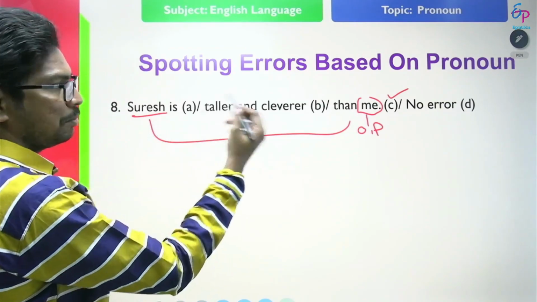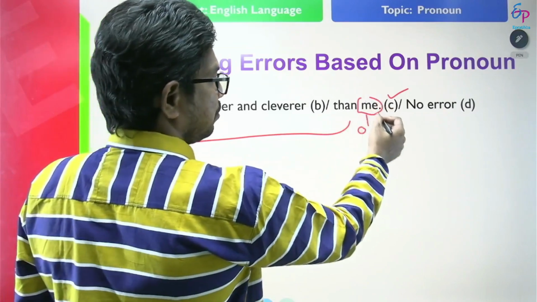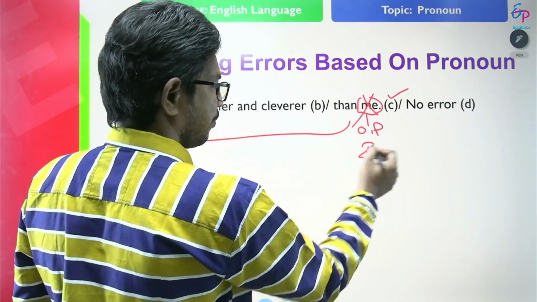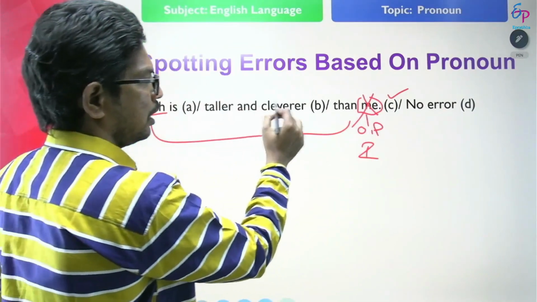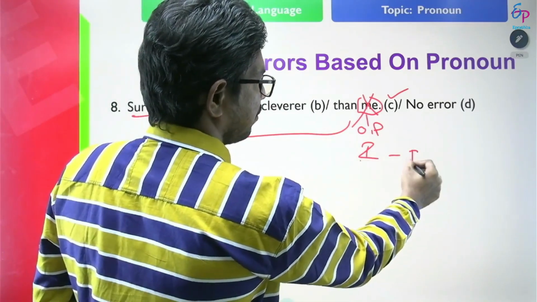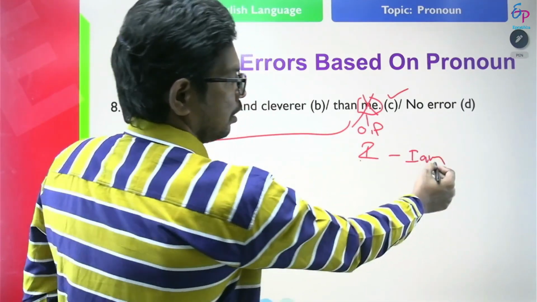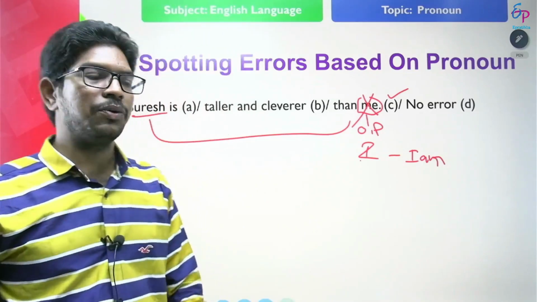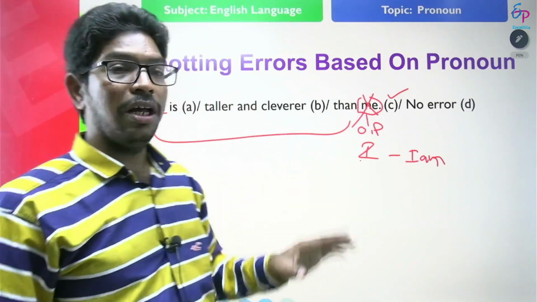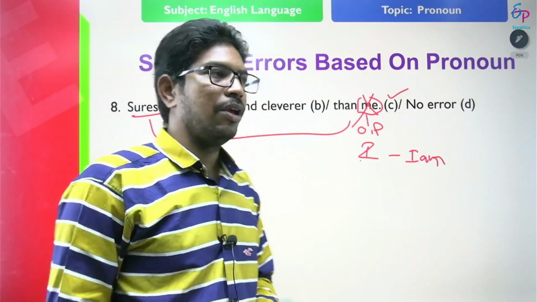So we are comparing subject to subject, right? So what is the subjective pronoun for me? This is I. So Suresh is taller and cleverer than I. I means I am. So what is the correct one? Suresh is taller and cleverer than I am. I, not me.